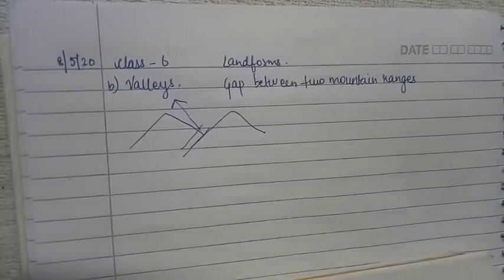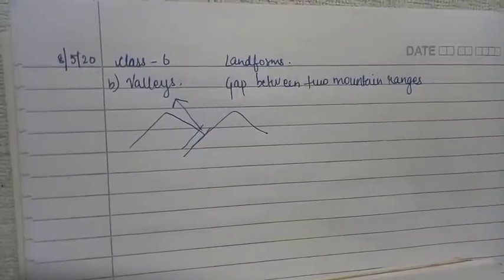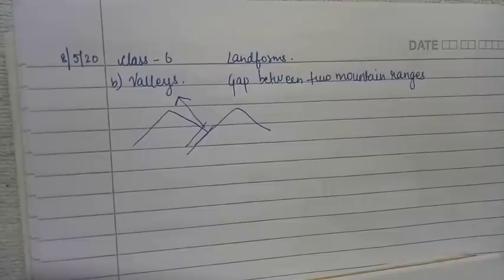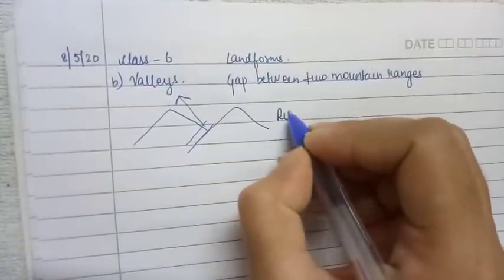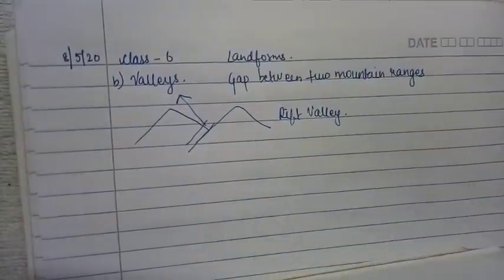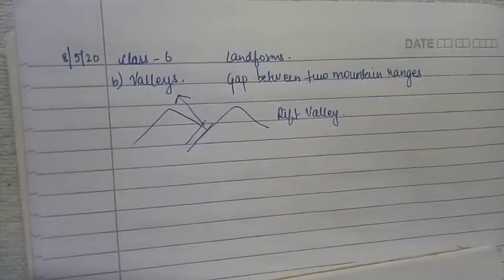Valley. Okay, now we are talking about something somewhat different. We are not talking simply about a valley, but we are talking about a rift valley. Let's see what is actually a rift valley.